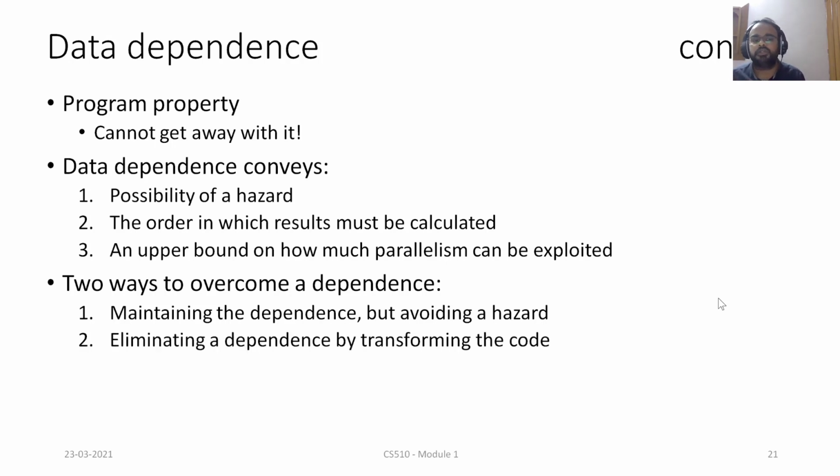The other approach is eliminating the dependence itself by changing the code. It has approaches both at the software, which means that maybe the compiler, during the compilation, will try to analyze the dependence and rearrange the instructions so that even though the dependence is there, it might not result in a hazard.